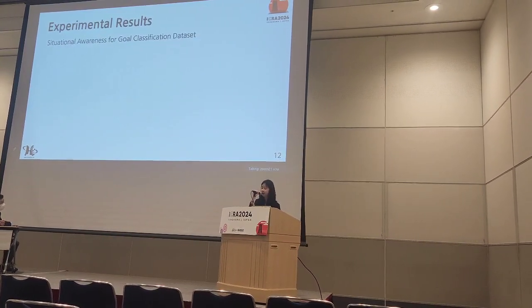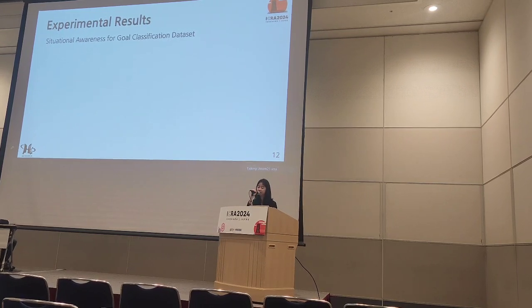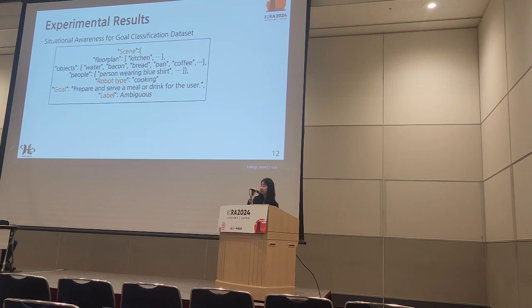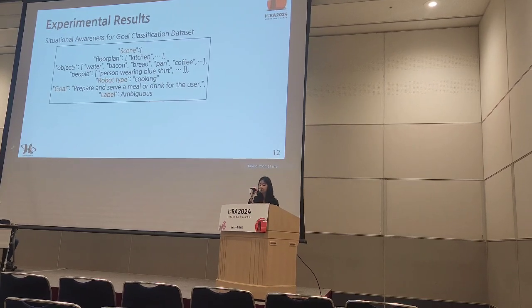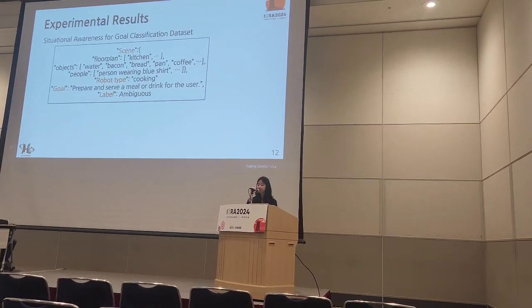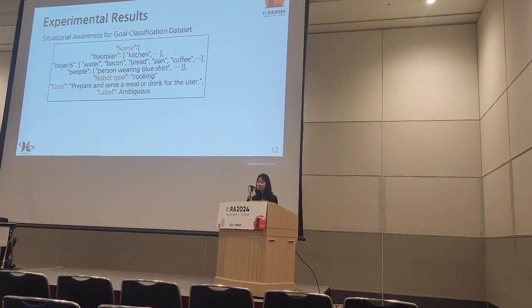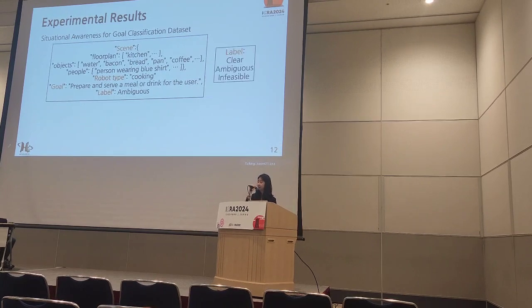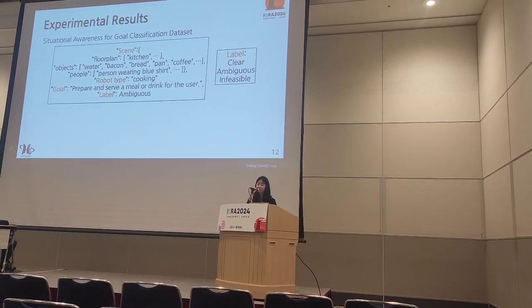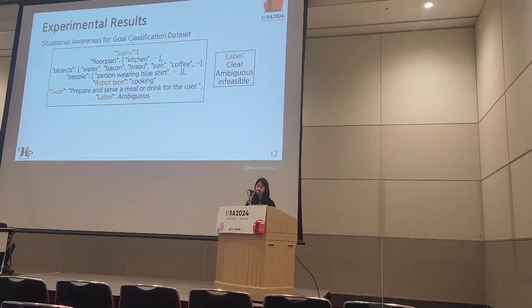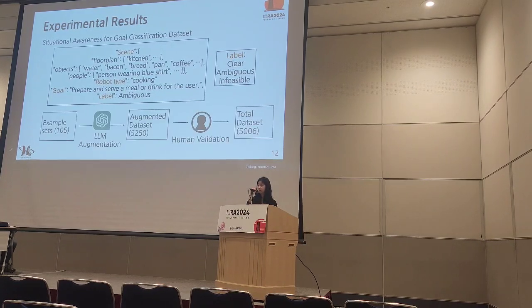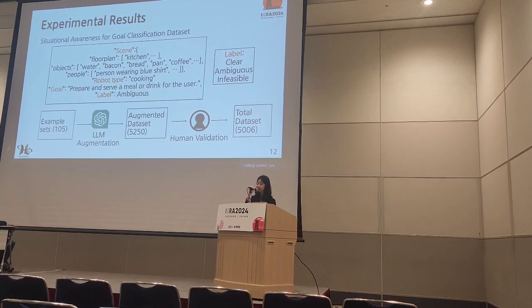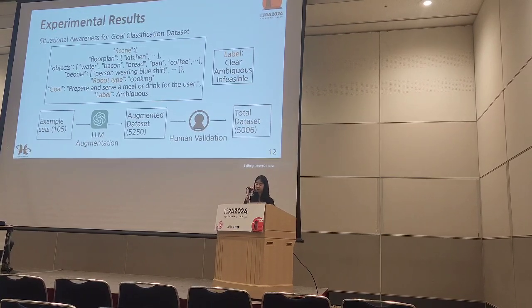Next, we have created a new data set called Situational Awareness for Goal Classification. This is a sample of the data set. The data set consists of pairs of scene description, robot capability, human language commands, and the uncertainty type labels. And the uncertainty type labels are defined as clear, ambiguous, and infeasible. This data set was created based on a large language model alongside human validators.